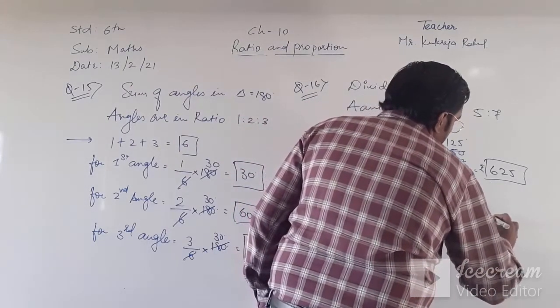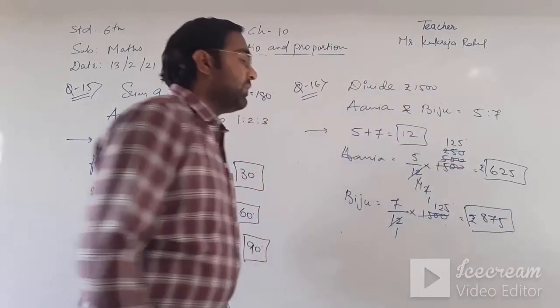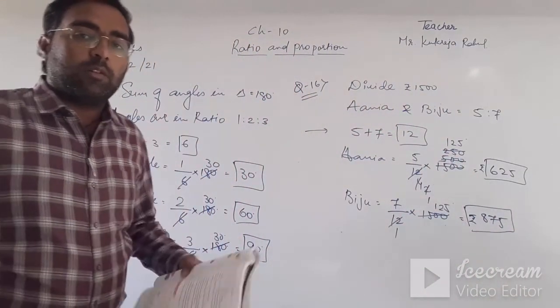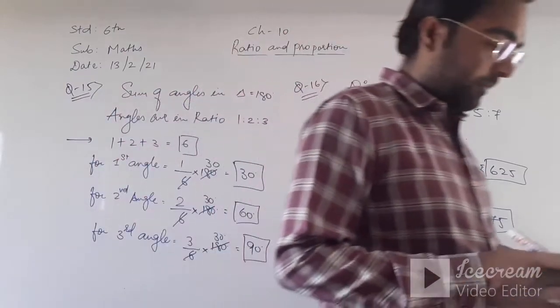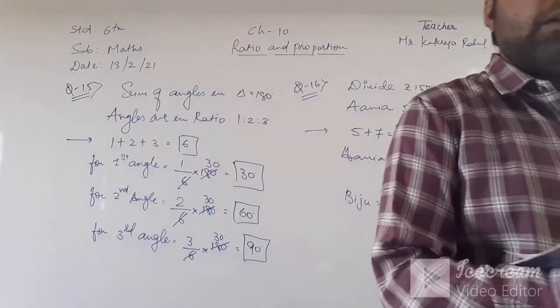So rupees 875 are given to Biju. Clear? So first of all, note down both of the questions. Okay.